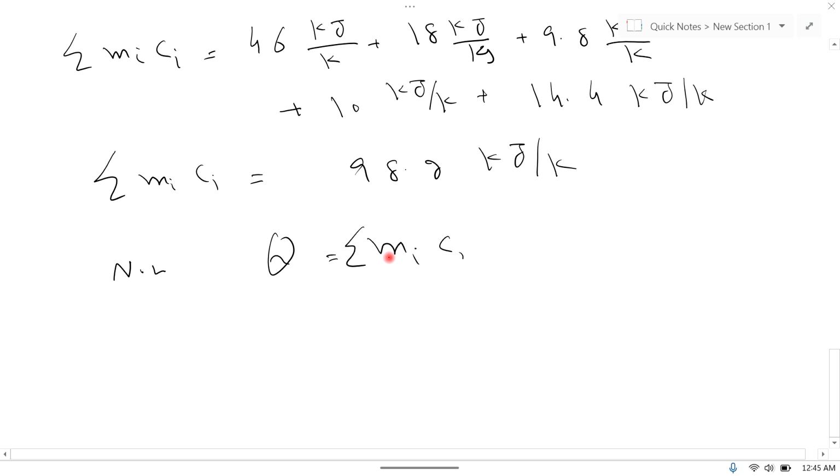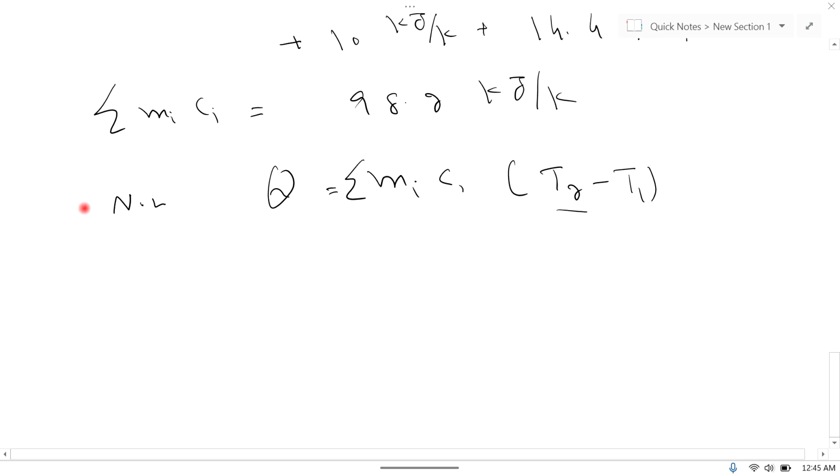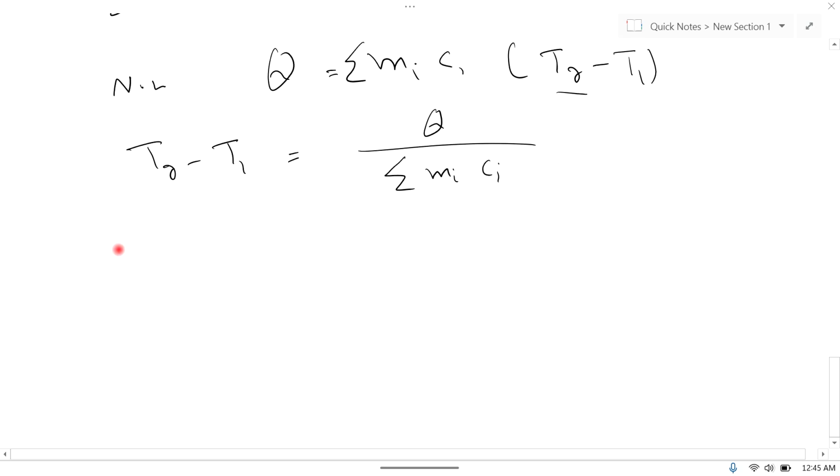Now we know that Q is equal to summation of MiCi times T2 minus T1. So we have to find T2, so rearrange this equation. T2 minus T1 is equal to Q divided by summation of MiCi, or we can write this as T2 is equal to T1 plus Q divided by summation of Mi Ci.